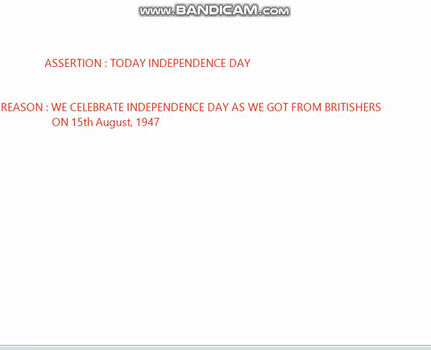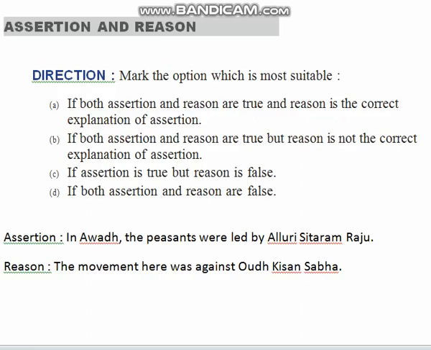This reason is correct. Why do we celebrate Independence Day? Because we got freedom from the Britishers. So assertion is correct and reasoning is also correct. Now let us look at the options. So in assertion and reasoning, you will get four options. Mark the option which is most suitable.